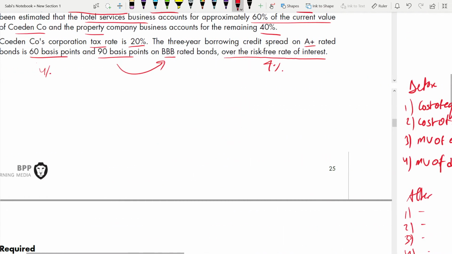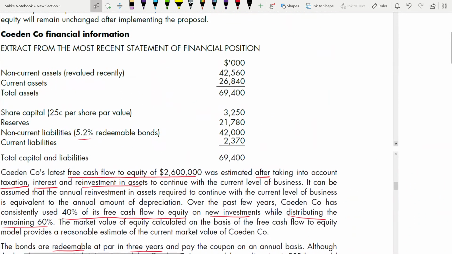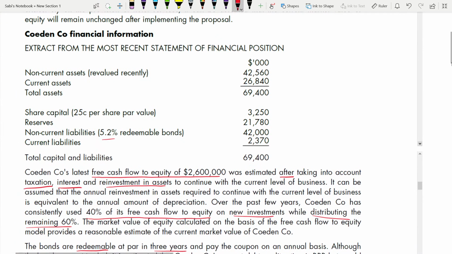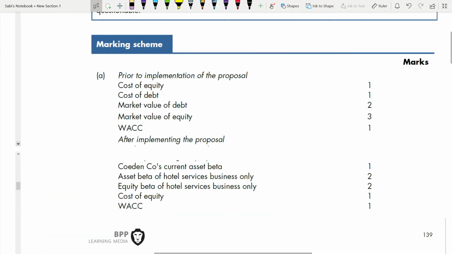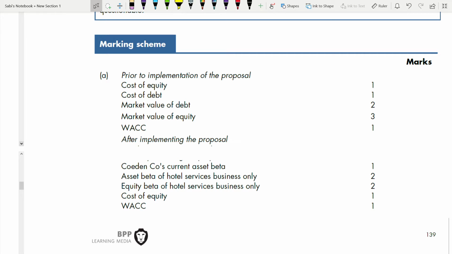42 million. We'll go and check the balance sheet. It was 42 million. Just see from the balance sheet, 42,000. But just don't forget about the other 3,000. That means it is 42,000,000. You cannot go and write 42,000 there. Write the whole amount. In the balance sheet, when you're presenting, yes, you're writing it as 42,000, but when you read it, you will be reading it as 42 million.